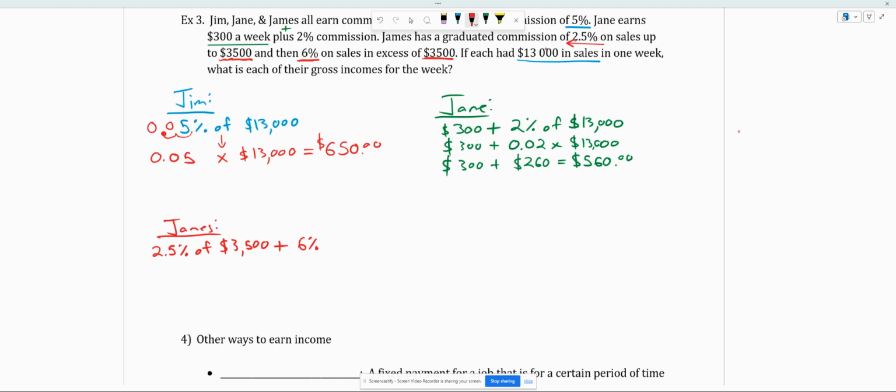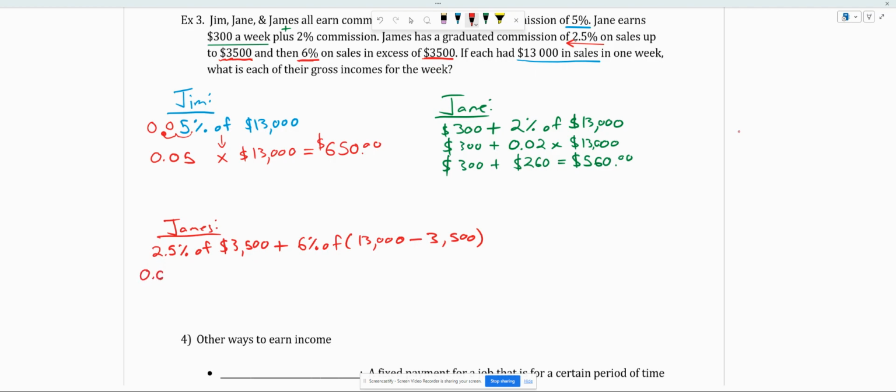So we've got to take away the 3,500 from 13,000. So 6% of 13,000, I'll put this in brackets, take away the initial 3,500 we've already given a commission for. Okay. So I'm going to translate this into a little more math, less of a short sentence. So we're going to move this decimal over.